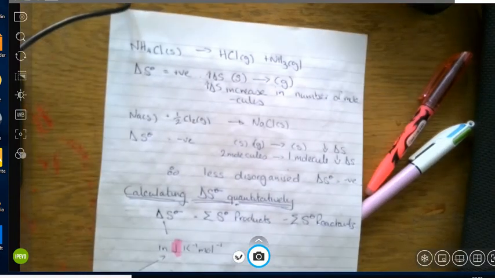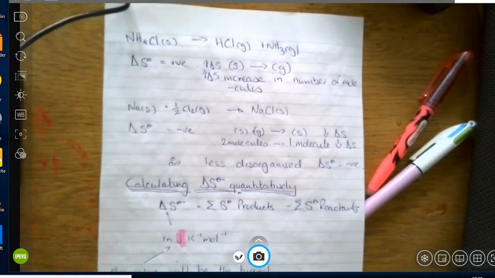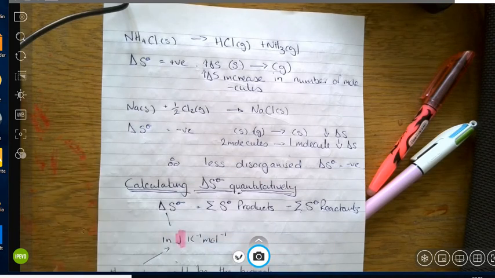I've done this on the next page. What I've done is I've given you two examples here. The first example is ammonium chloride. Now ammonium chloride is a solid.